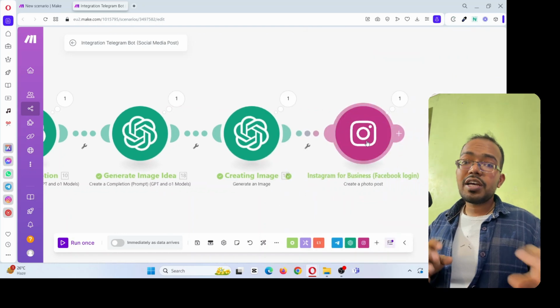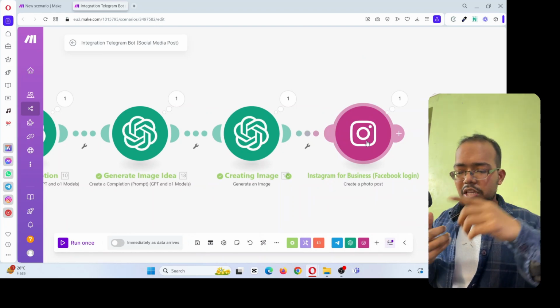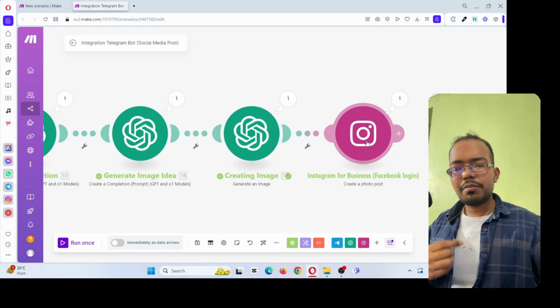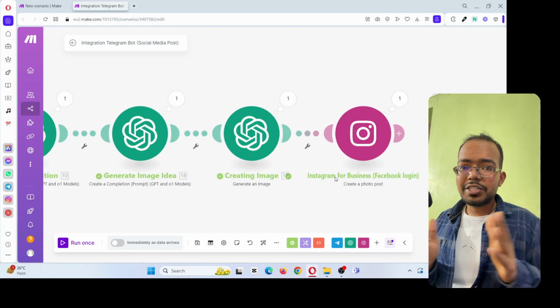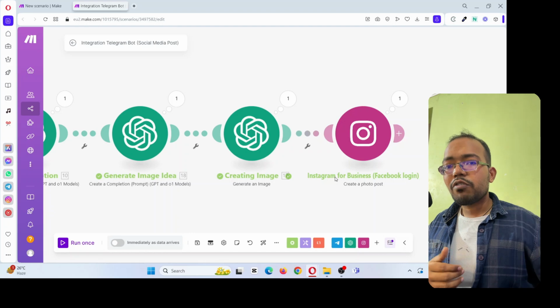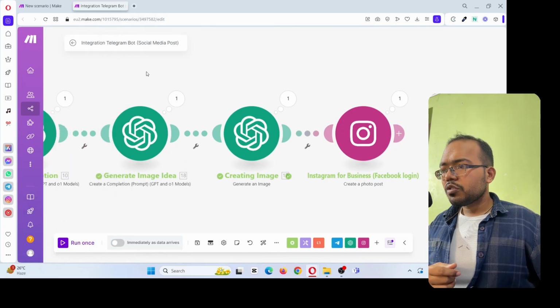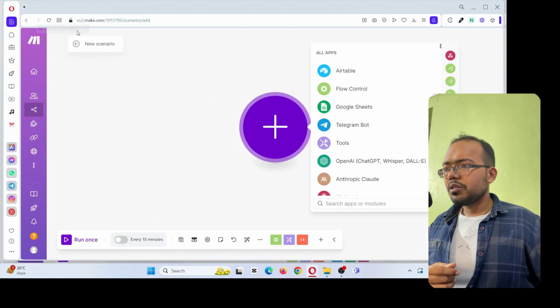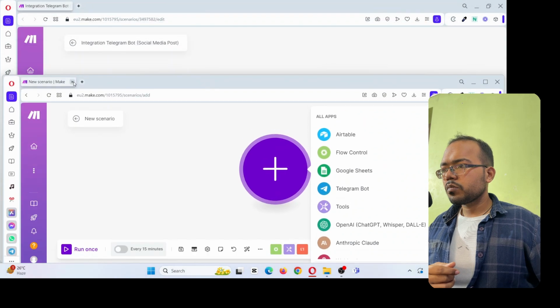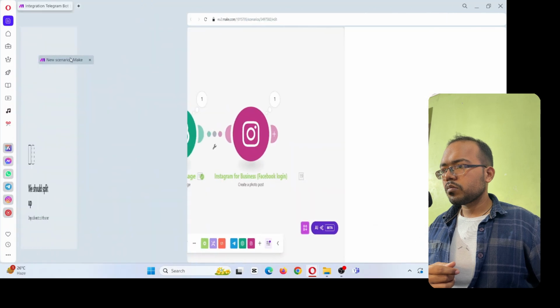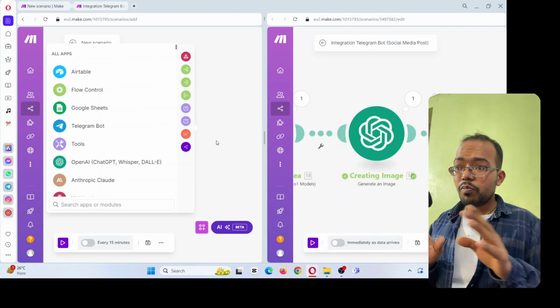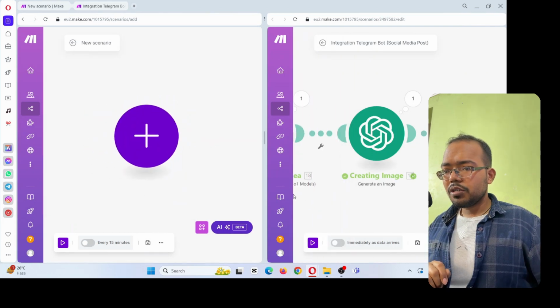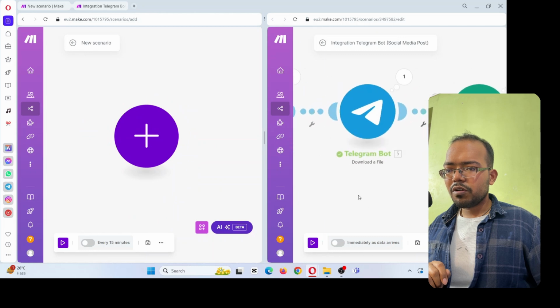Then I connected it with Instagram so that it can take my image and my content and post on Instagram. Okay, now let's build it step by step from scratch so you can follow this. First of all, I open a new page. Here I open a new Make scenario. All right, so what I have to do, let me copy it side by side.